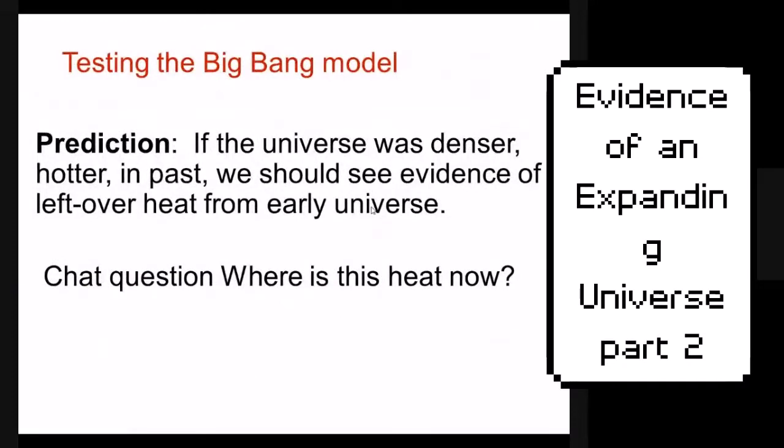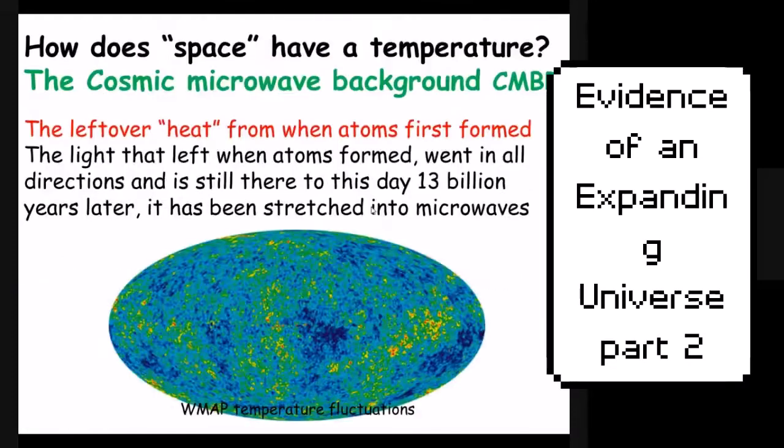All around us. In fact, this is the cosmic microwave background radiation in a picture form right here. And I would recommend writing this down: the cosmic microwave background, or CMBR. You might see the abbreviation, you might see it written as words, but they both mean the leftover heat from when atoms first formed. So the CMBR, what is the cosmic microwave background radiation? It is the leftover heat from when atoms first formed. It is the heat from the Big Bang.